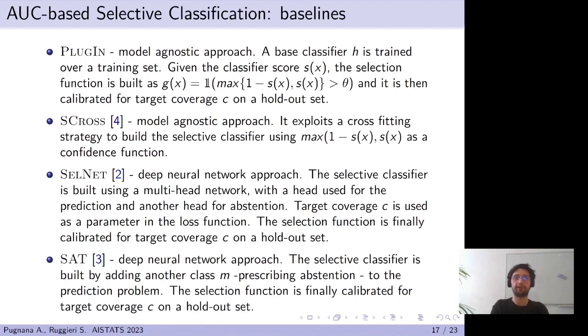SAT refers to a deep learning approach by Wang et al. The main idea is to add a class to the prediction problem, which stands for abstention. Hence, if the classification problem is binary, SAT will learn to predict 3 classes. The scores for the additional class are used as a confidence function. These are then calibrated over a holdout set to take into account the target coverage and build the selection function.